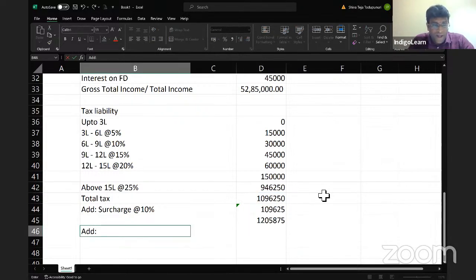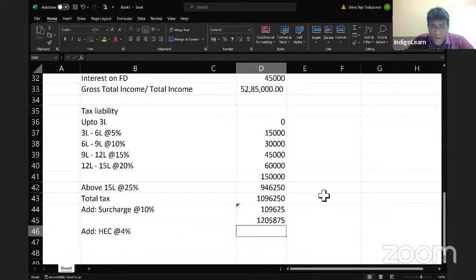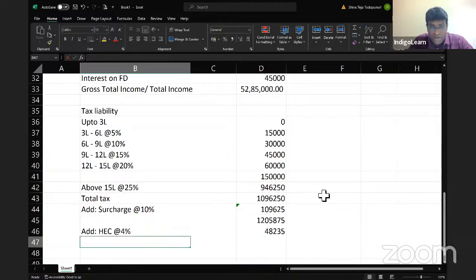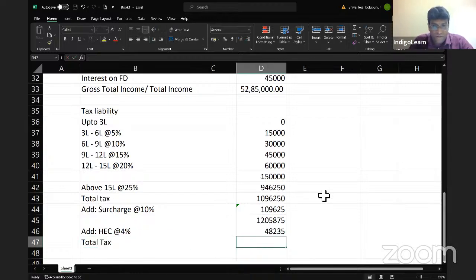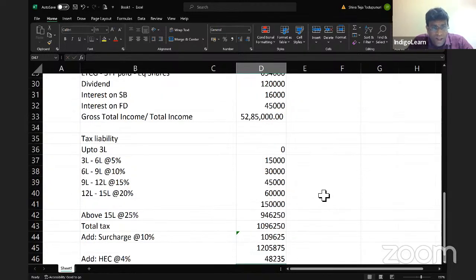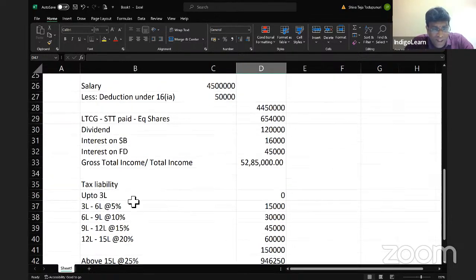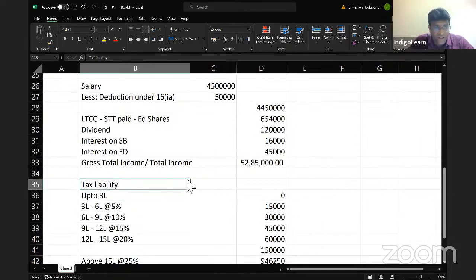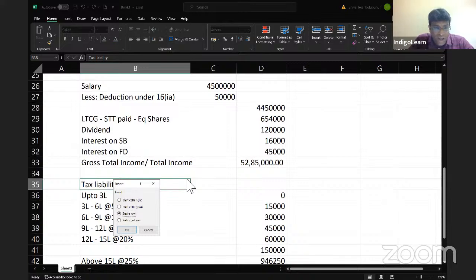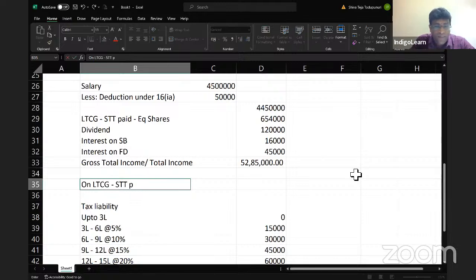We will also add HEC at the rate of 4%, which will be on tax plus surcharge. But there is one interesting point to be noted here. Out of the total income, let me do a small bifurcation here. On long-term capital gain with STT paid, we'll calculate tax at the rate of 10% on above 1 lakh,